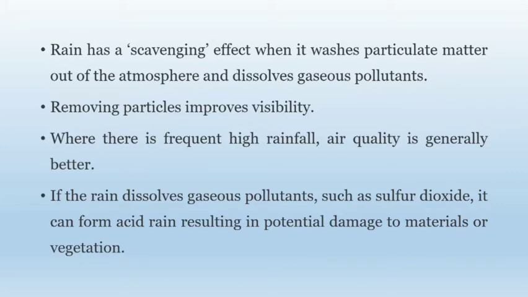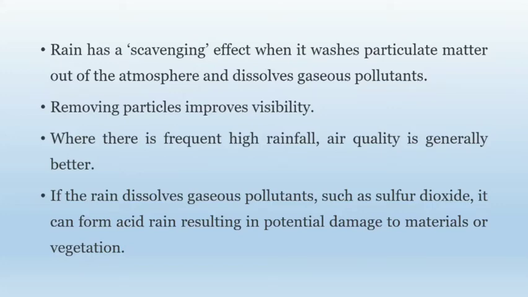So what is exactly rainfall? So rain has scavenging effect, means clearing effect. When it washes the particulate matter out of the atmosphere and dissolves the gaseous pollutants, means it clears the atmosphere by washing out particulate matter and by dissolving gaseous pollutants.